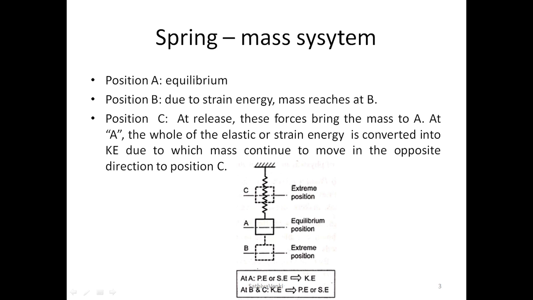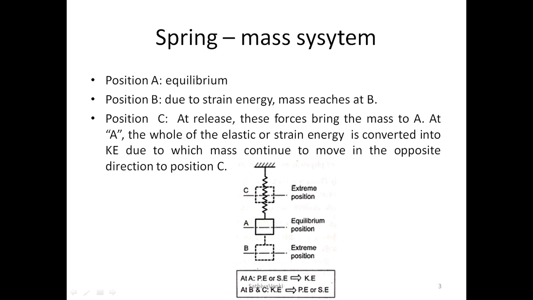Why did it happen? How did it happen? Due to the strain energy, the mass reaches position B, and after that the spring reacts with its elasticity.